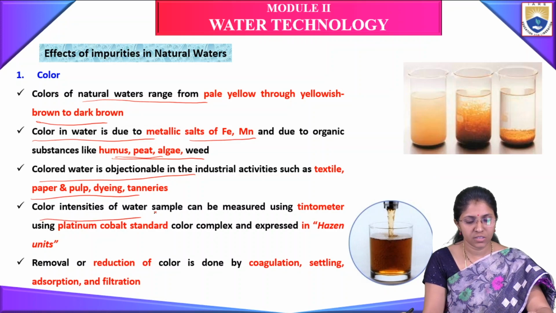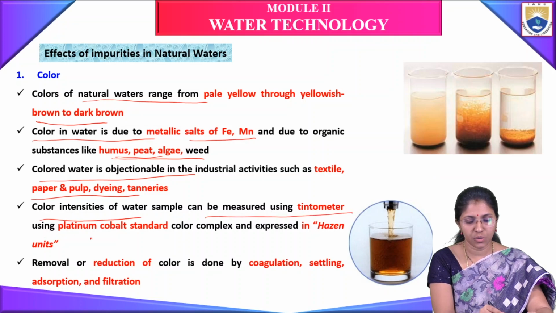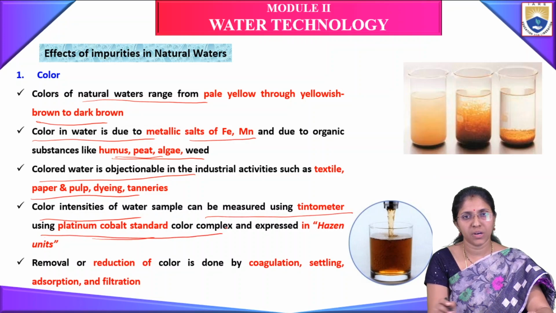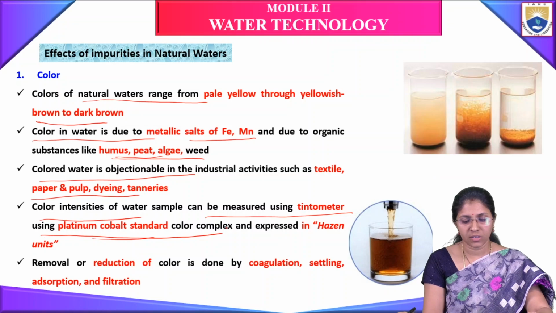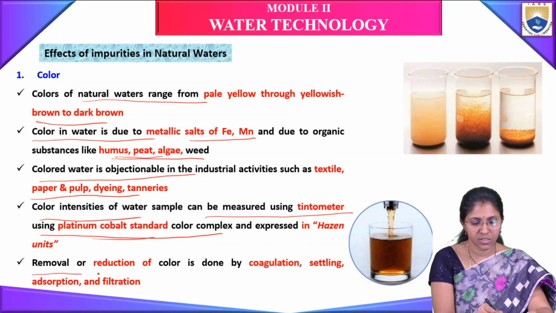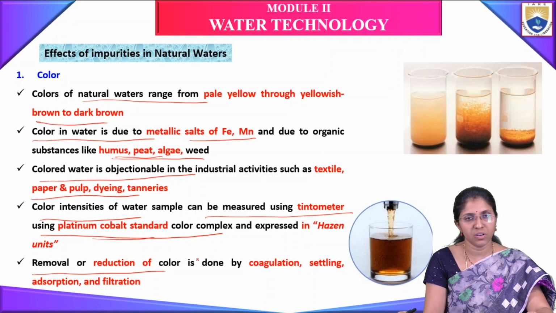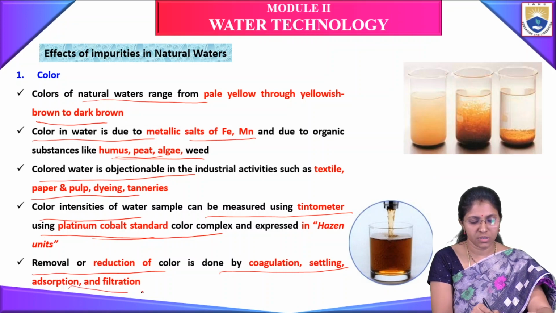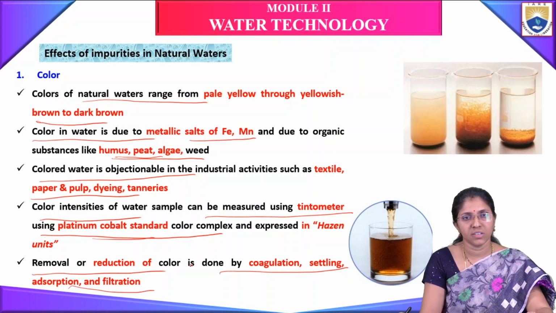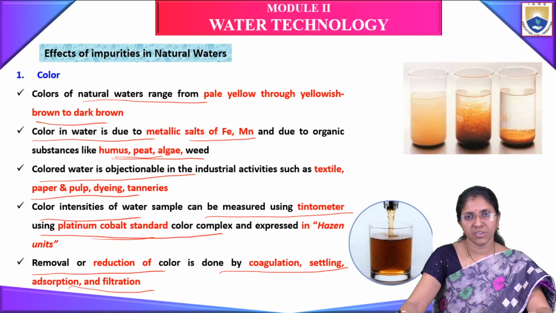Color intensity of a water sample can be measured using a tintometer with platinum cobalt standard color complex and expressed in Hazen units. Removal or reduction of color is done by coagulation, settling, absorption, and filtration.